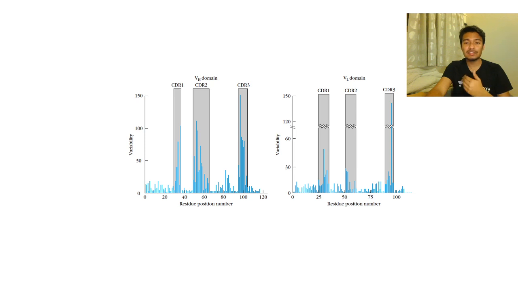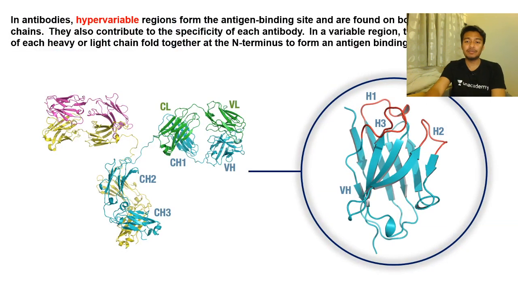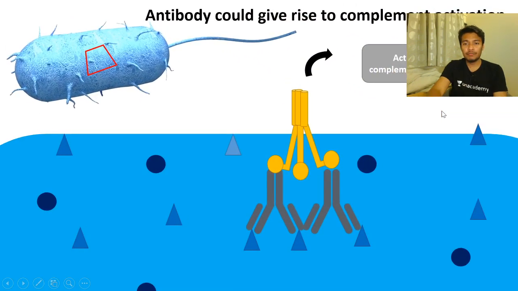That gives scientists a clue that these regions are so variable because each time you can generate a different antibody by changing a little bit of the amino acid sequence in this region, because these regions form the peptide binding groove or the antigen binding groove, right? So that's why it's legitimate for them to become more variable. And with MHC, when we talk about MHC genes, we are going to talk more about this. Okay, so the hypervariable loop gives a loop-like structure which binds to the antigen.